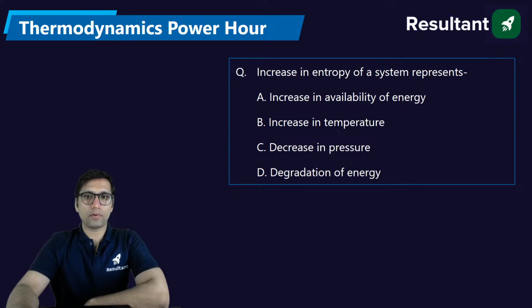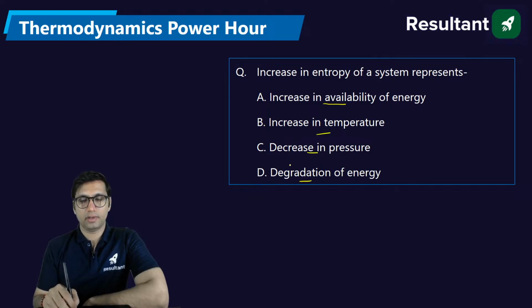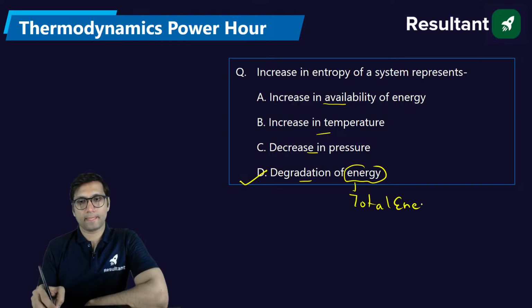Increase in entropy of a system represents increase in available energy, increase in temperature, decrease in pressure, or degradation of energy. If the entropy is increasing, that means obviously your total energy is degrading. Total energy is composed of two things.